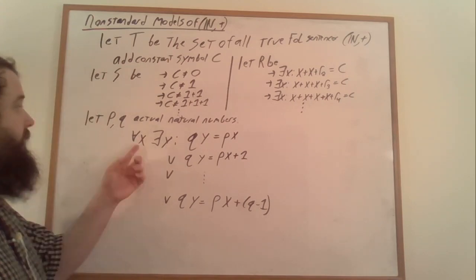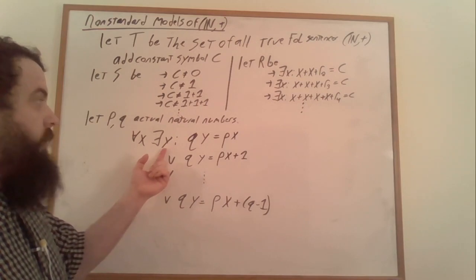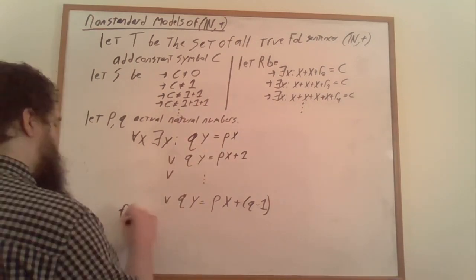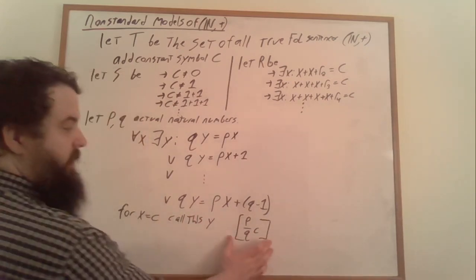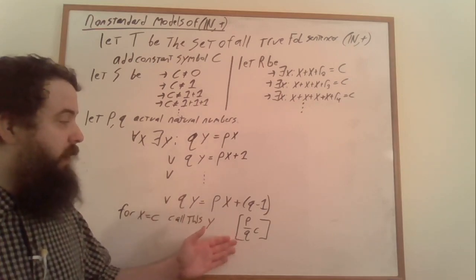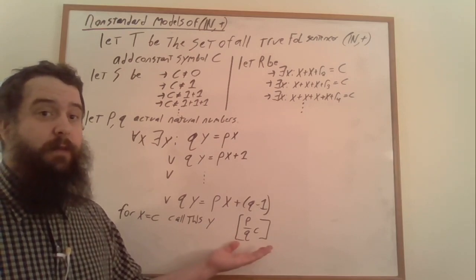In particular, this means that for our C, there's going to exist a y, which is approximately p-qths of C. I'm going to denote this element by this notation here. And for different rational numbers, p over q, we're going to get elements that are infinitely far apart from each other.